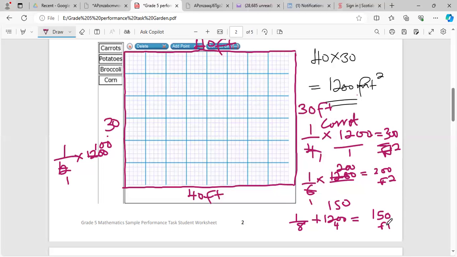So you have to think about the area and the measurement that we multiply. Since this side is 30, I'm going to go with 30 times 10, because this is already 30. So I'm going to go with 10, which is 5, 10, because we're going up by 5. So this represents carrot area. Let me put that word there, carrot. So this is where the carrots will go. Very nice. All right, so we did the carrots.